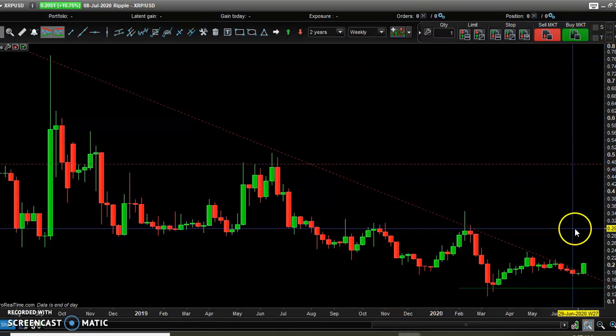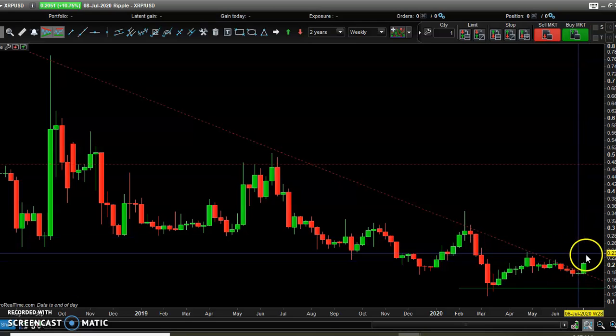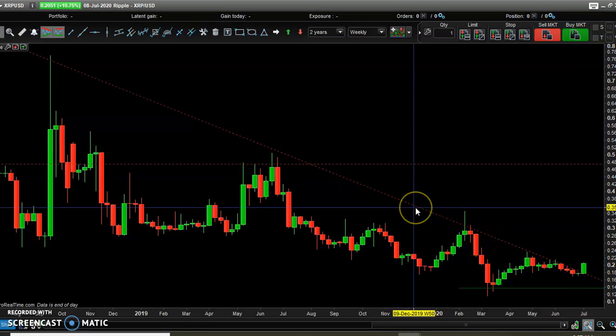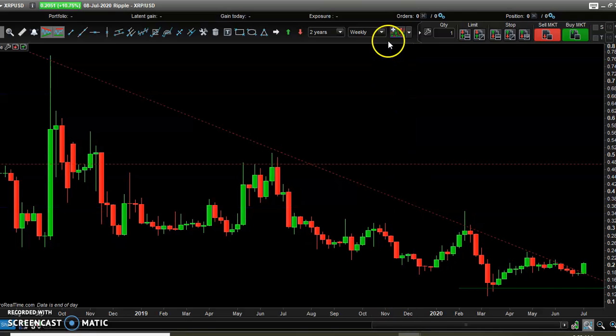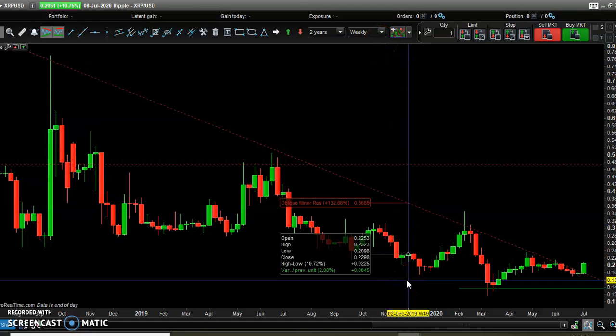Before doing so, there is a strong resistance around 0.27. Yet the breakup above this oblique resistance is quite an important and positive signal for Ripple. This is the weekly chart, an even more important chart compared with the daily one.